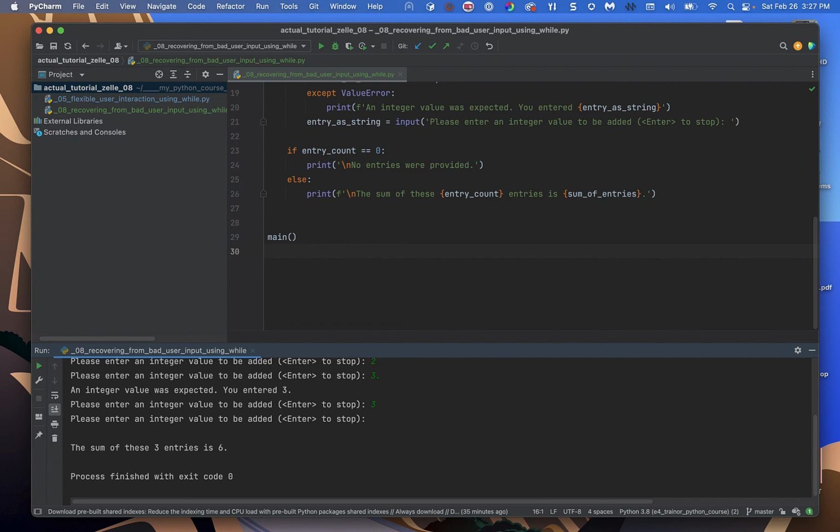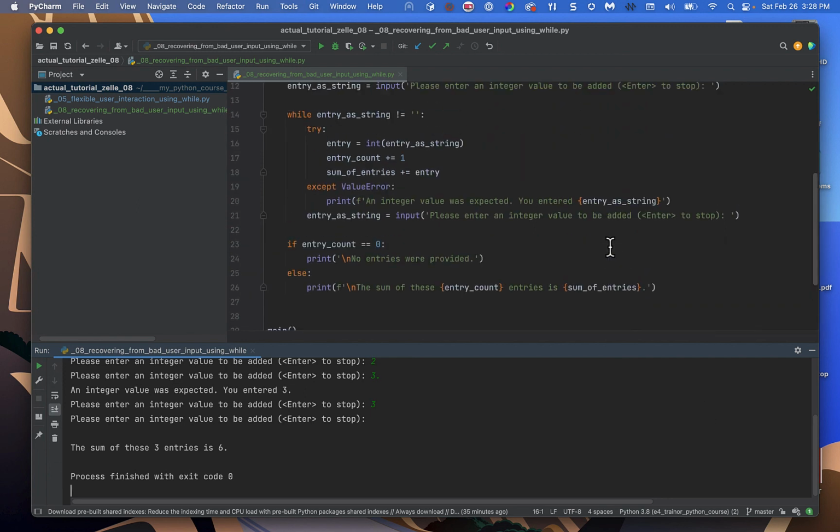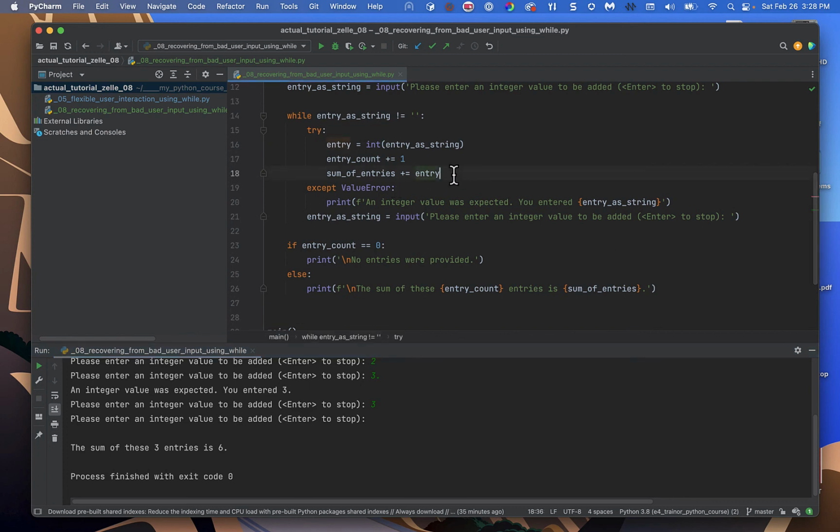So not only is it giving us the right accumulated sum, but it's counting only the proper entries and not the error ones. And that's because we protected both the accumulation and the counting with the try. So these things only get executed when we have a proper value. If we don't have a proper value, then we print the error message and we prompt again. It's pretty neat. So the example that you're going to do is slightly different.